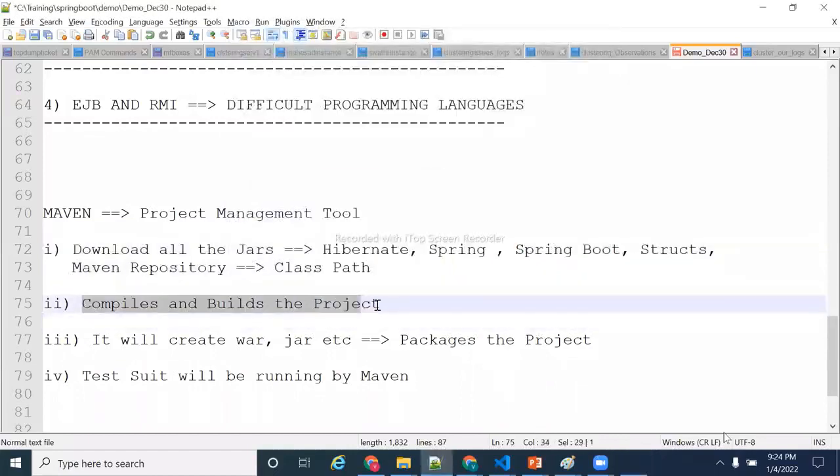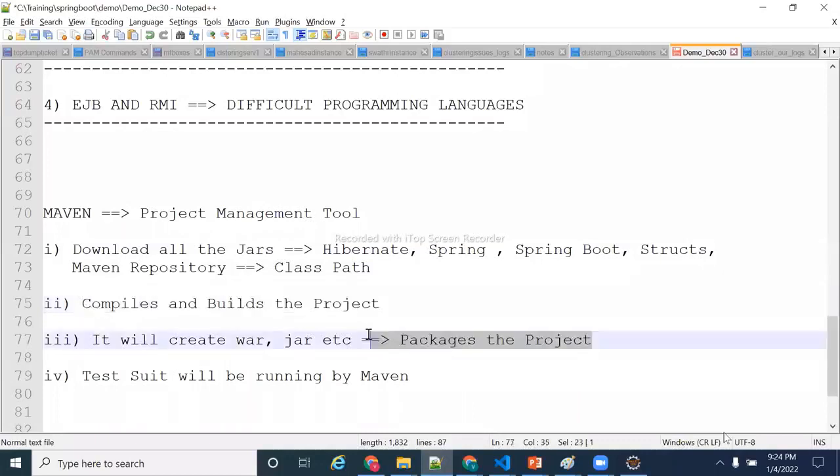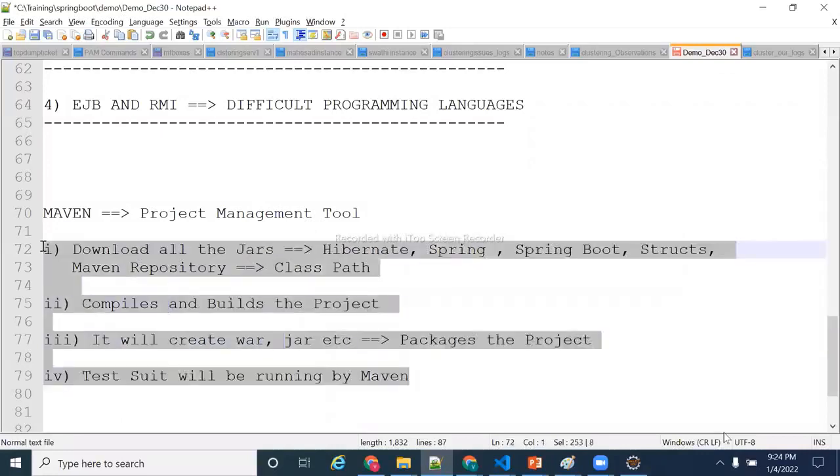Also it compiles and builds the project. Also it packages the project. That means creating a jar file or a war file, everything it will do. And if any test suite is there, it will run the test suite. These are some of the important responsibilities of Maven.